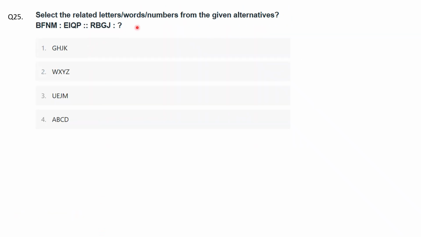Question 25. Select the related letters, words or numbers from the given alternatives. So first you identify the patterns. For that I will write the alphabets here. Now you see B, E. The connection is B to E, there is a jump of two alphabets. F and I, again a jump of two alphabets. N and Q, again the same thing. And M and P, again the same thing. So here also from R you jump two alphabets, you'll reach U. And here you can see option 3 also has only U. So this will be the answer.